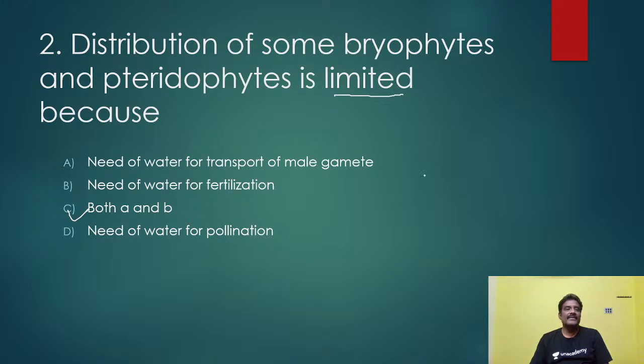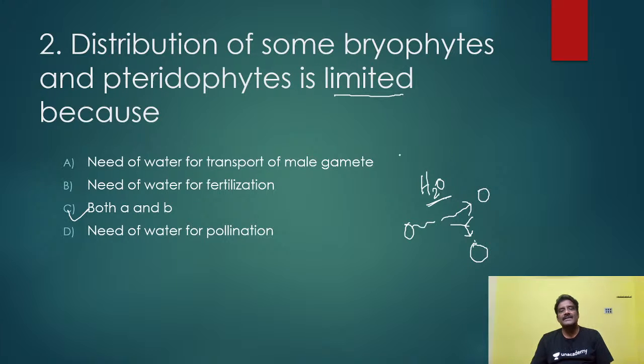Bryophytes and pteridophytes need water. Water is the medium for fertilization, through which male gametes swim towards the female gamete and fuse, resulting in the formation of the zygote. So water is required as the medium for transport of male gametes and also for fertilization. But what is the question here? Why is the population limited?